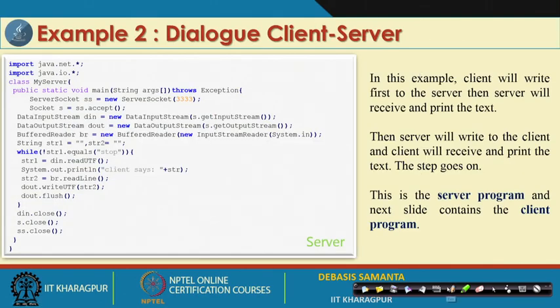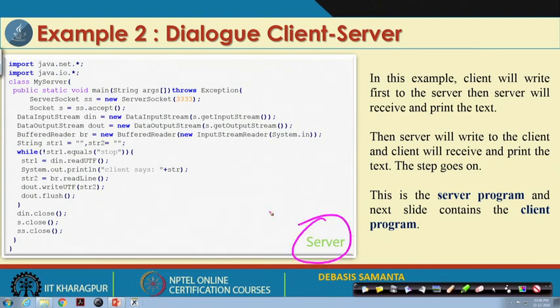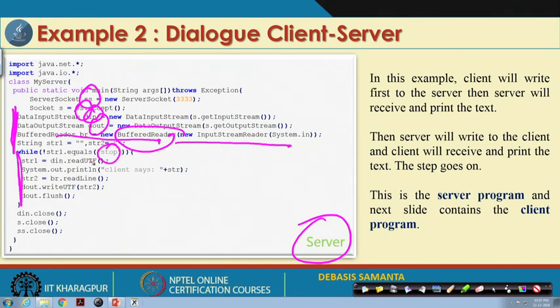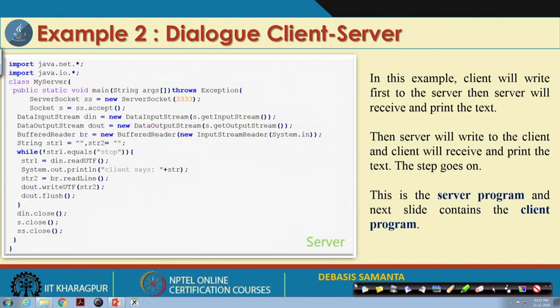Here this is the server, and the server has the ServerSocket, and this accepts. This is the input-output mechanism, that is, read from the client and write to the client. For that, the DataInputStream and DataOutputStream, din and dout, have been created. If a large message needs to be read, it is better to use a BufferedReader, and from the BufferedReader it is reading. Whenever there is a message from the client that is "stop", the server will close the service and stop there. This is the server-side program, a very simple program as we see.